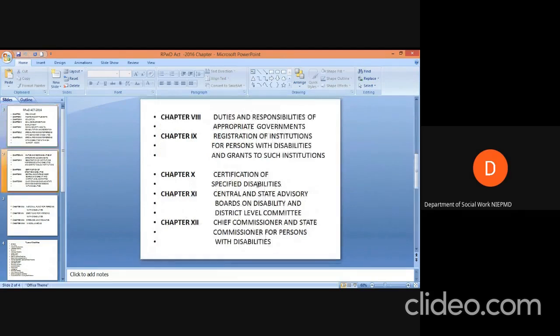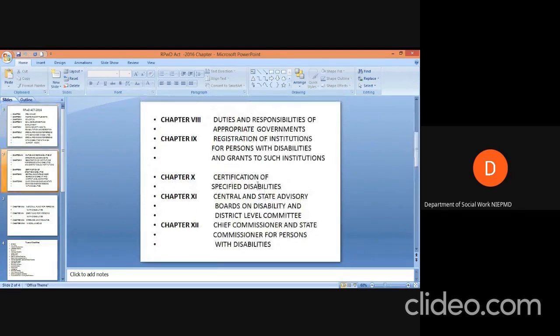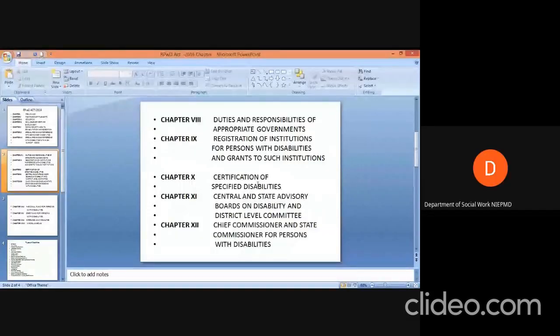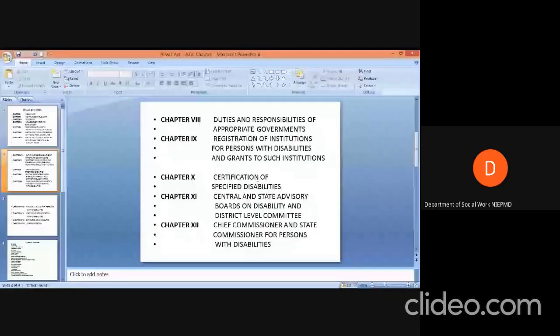Then chapter 8 deals with the duties and responsibilities of the appropriate government. Chapter 8 deals with the role played by the state and the central government for the upliftment of the lifestyle of persons with disabilities. Then comes the registration of institutions for persons with disabilities and grants to such institutions.